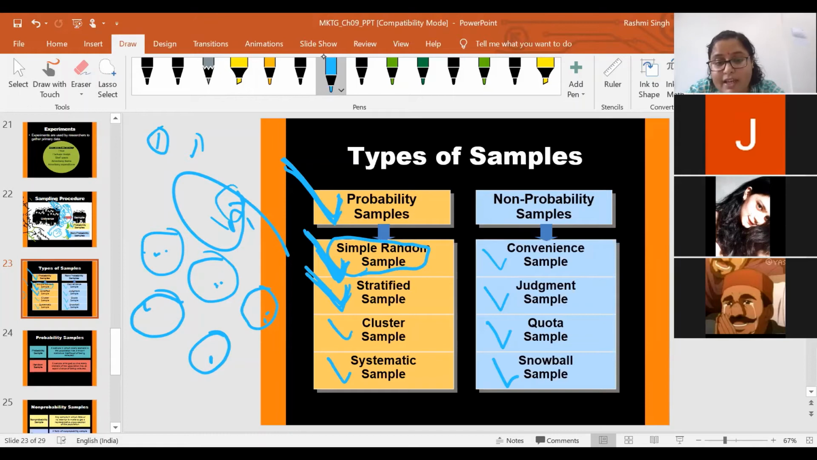In the simple random process, what do you do? You make the chits, and you select randomly. You will select 20 or 30, whatever number of respondents you require. You select 20 chits, and the people whose names come up will be your sample. In the same way, you do the same process in stratified sampling, but before applying this simple random sampling, you will first classify the population into different groups. Now is it clear?